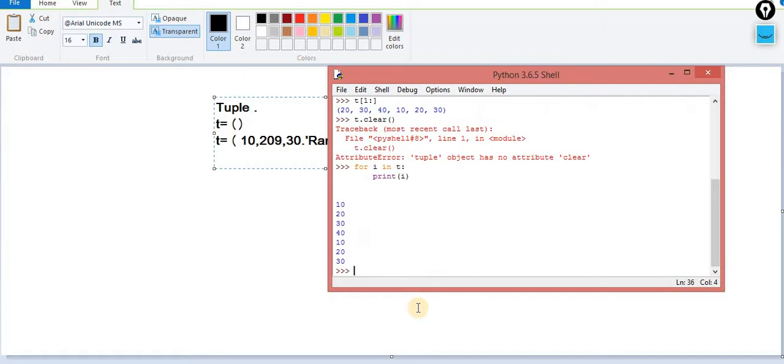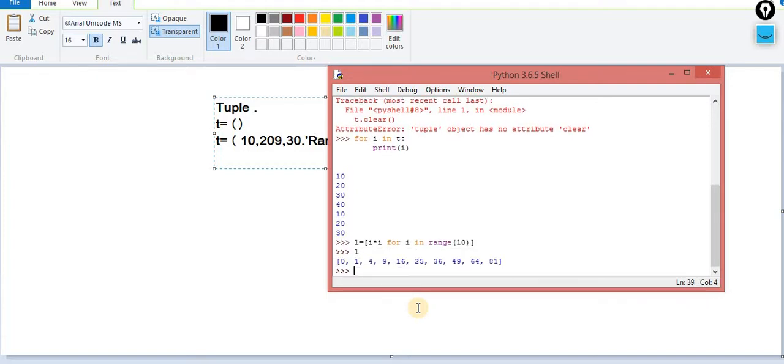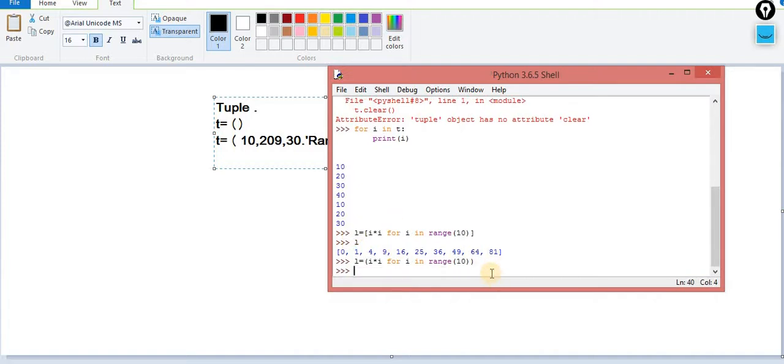Last time we learned a new concept called list comprehension. Automatically the output is generated. So here the concept is the same, exactly the same, you can do it. The only difference is the parentheses.